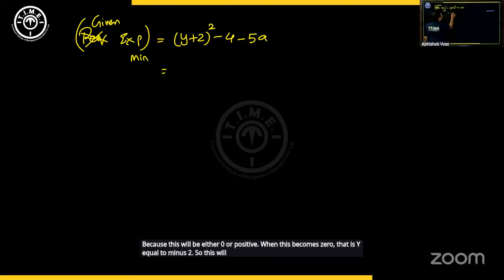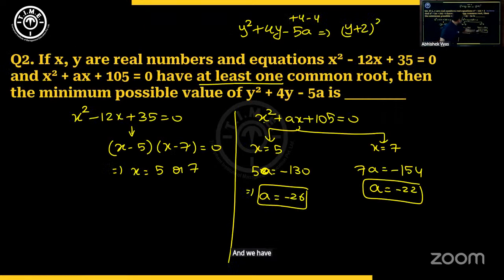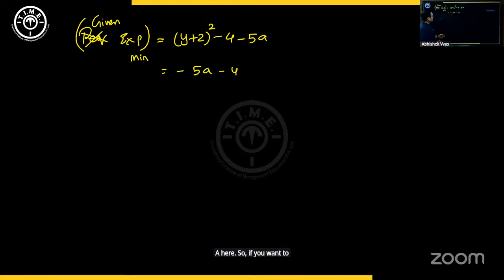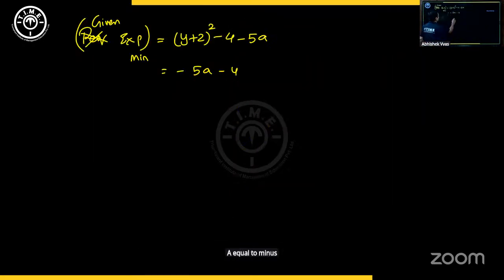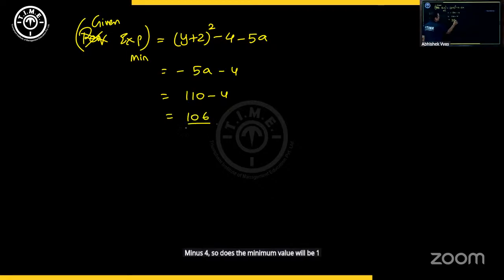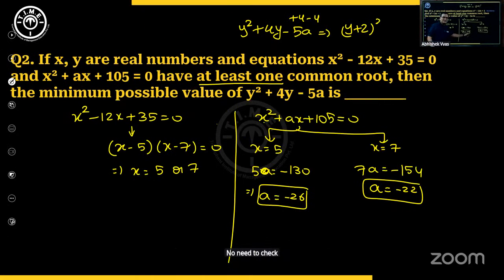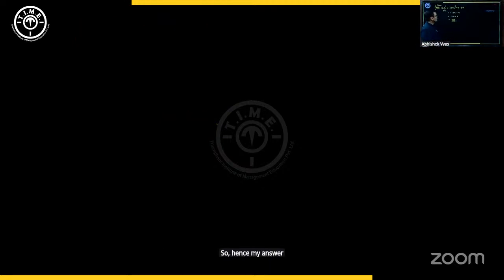So this will be what? Minus 5a minus 4. And we have values of a here. So if you want to have minimum value, can I say it's better we put a equal to minus 22 here. So when you put a equal to minus 22, minus 5 into minus 22 will be 110 minus 4. So thus the minimum value will be 106. No need to check for the value of a equal to minus 26 because that will be higher. Minus 5 into minus 26 will give you 130. It will be higher. So hence my answer should be 106.